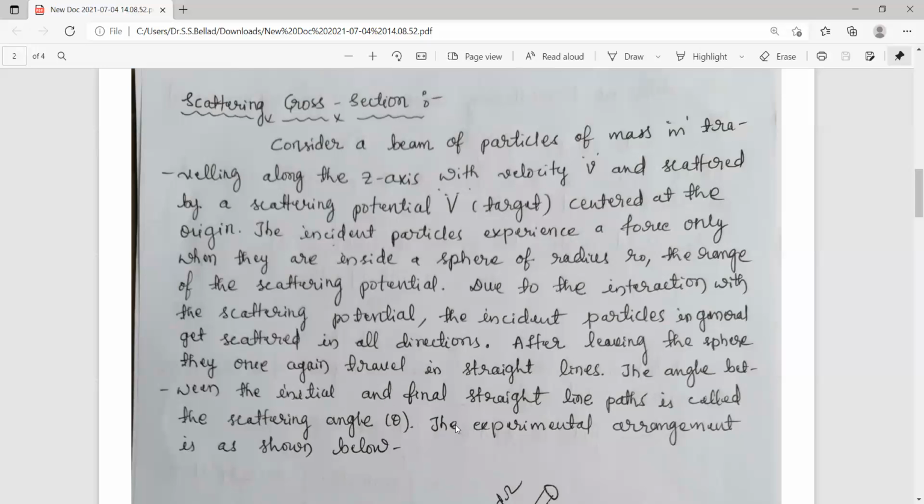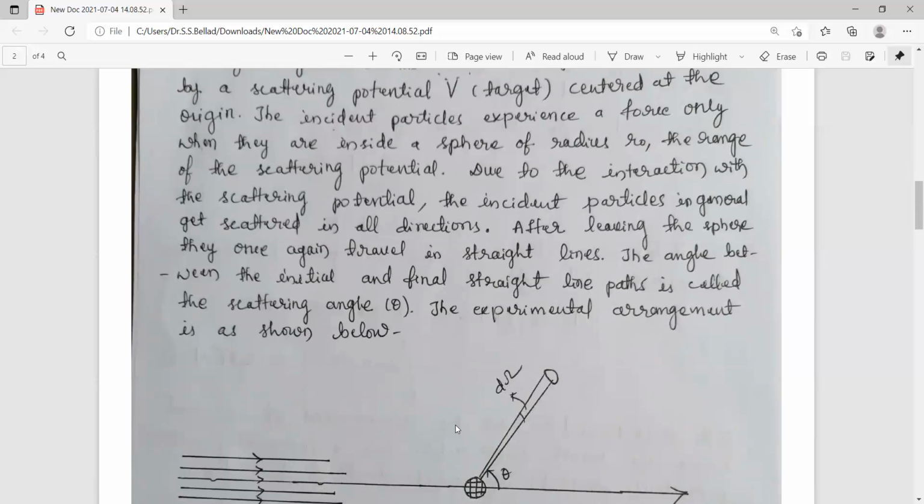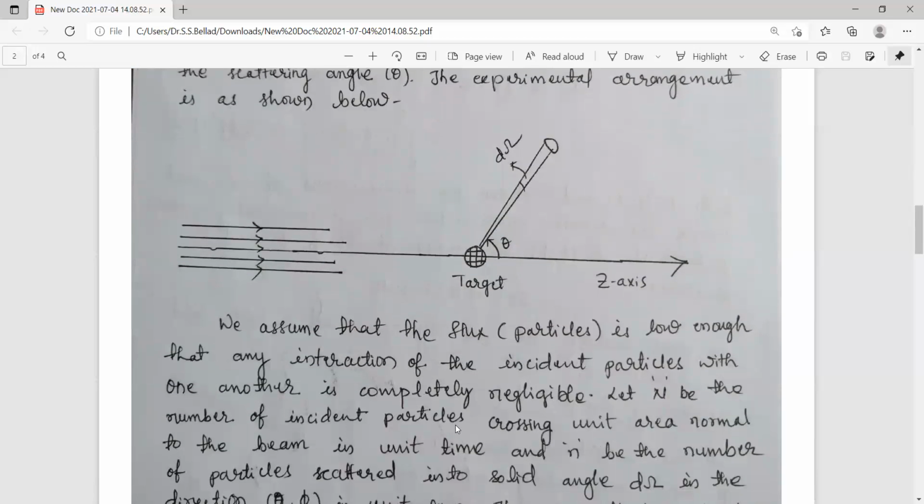The experimental arrangement is shown in the figure. So this is a simple experiment, and here is a beam of particles coming towards this target material, and this small sphere indicates the sphere of potential. That means the target material will be exactly at the center of the sphere.